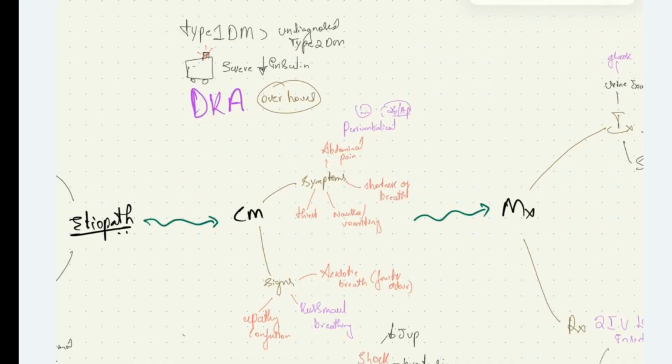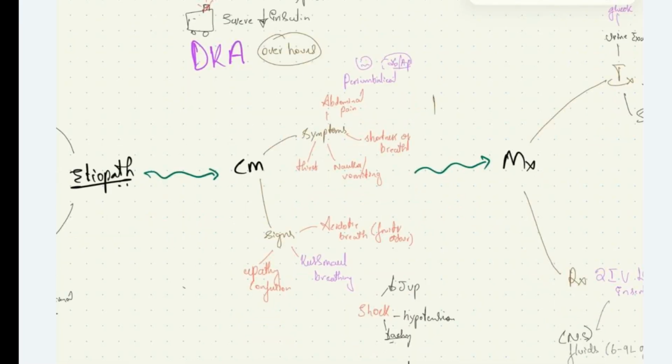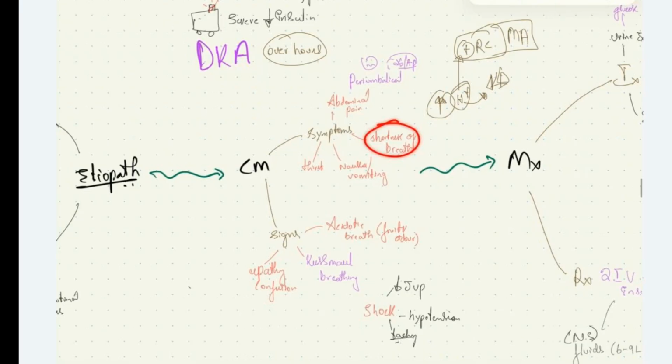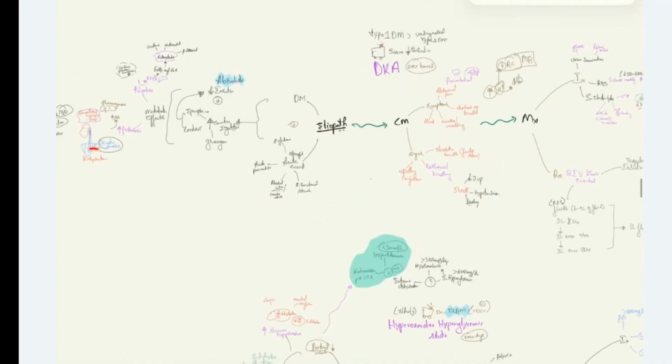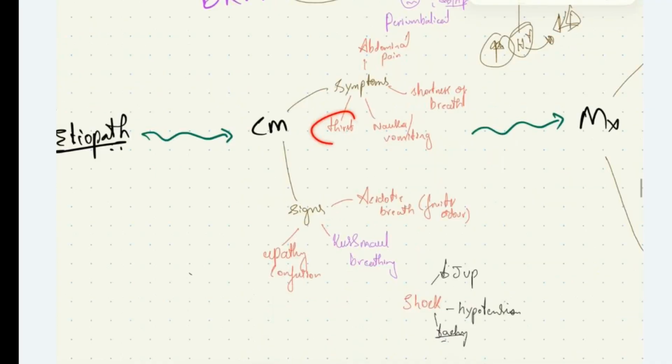The patient has increased acetone and H+ levels, which are released out through respiration. This increased H+ level also causes central stimulation of the respiratory centers in the medulla oblongata, thereby causing hyperventilation and shortness of breath. Also, we see nausea and vomiting in these patients. Due to dehydration, we see thirst in these patients as a symptom.